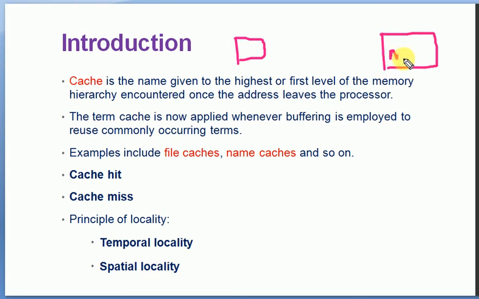This is called the main memory and this is called the processor. Normally if a processor wishes to do some execution, it requires some data. Normally it will go and access the data from the primary memory. So this memory indicates the primary memory, from which the data is normally accessed.